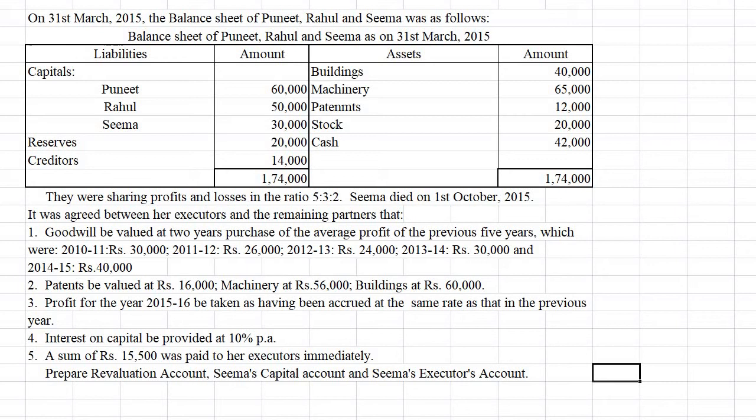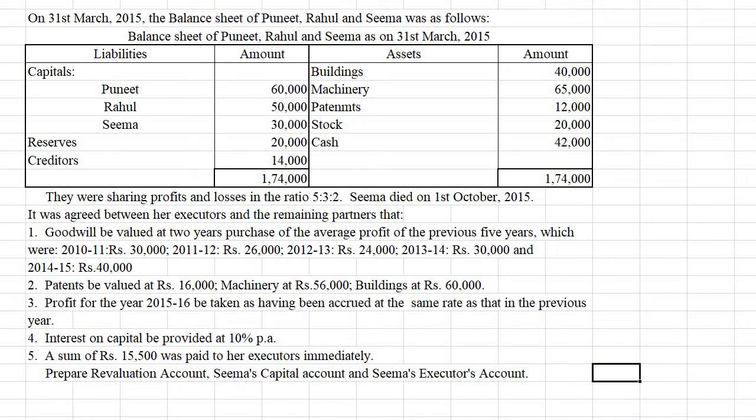Here is a question. It says that on 31st March 2015, the balance sheet of Puneet, Rahul and Seema was as follows. After the balance sheet, it says that they were sharing profits and losses in the ratio of 5:3:2. Seema died on 1st October 2015.